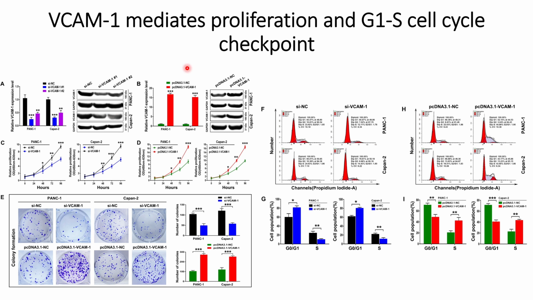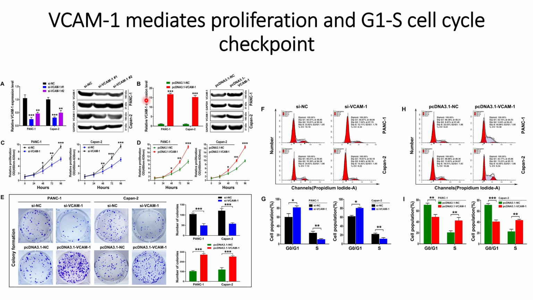However, they also developed a system where they can overexpress VCAM1 using a vector, pcDNA 3.1-VCAM1. This helps in overexpression of VCAM in PANC1 and also in KPN2, and these are validated using Western blot also, as can be seen here.